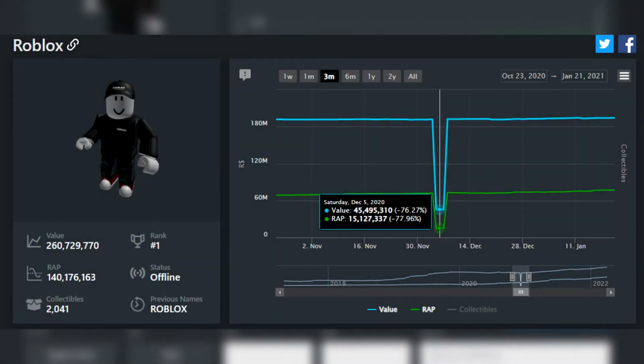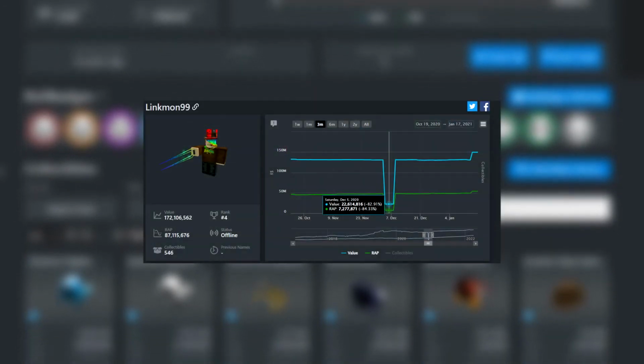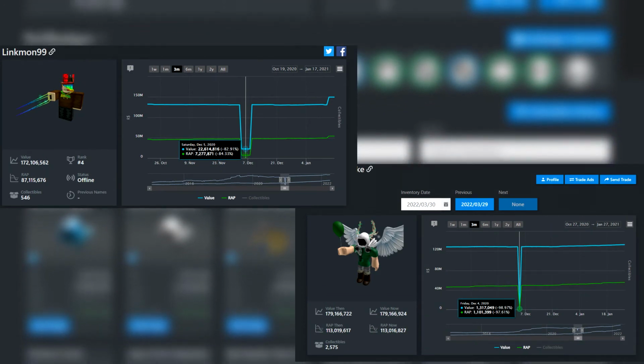Now, that is until December 5th, 2020. The account dropped almost 150 million value, although this wasn't an isolated issue, it was more of a widespread bug. Other users like Linkman99 and Stickmaster Luke lost an absurd amount of value too.